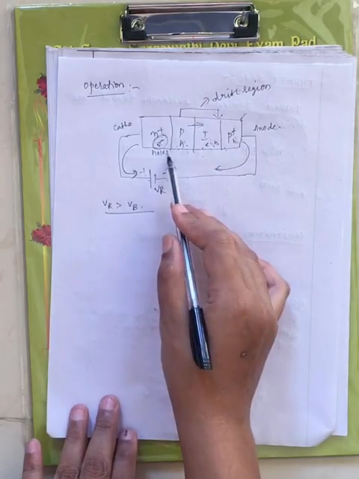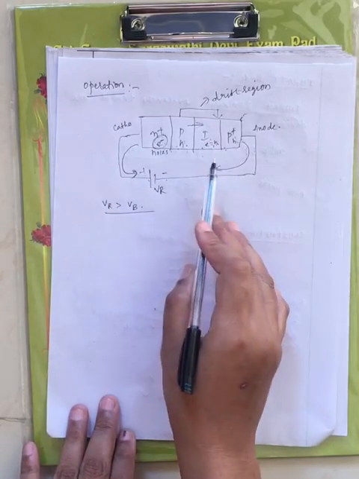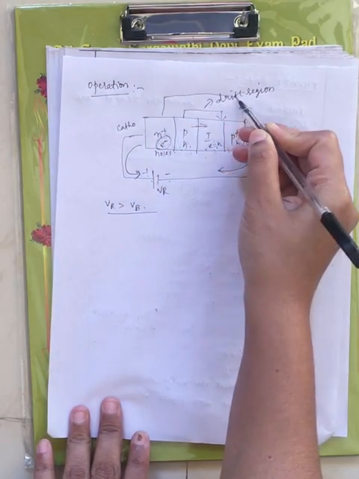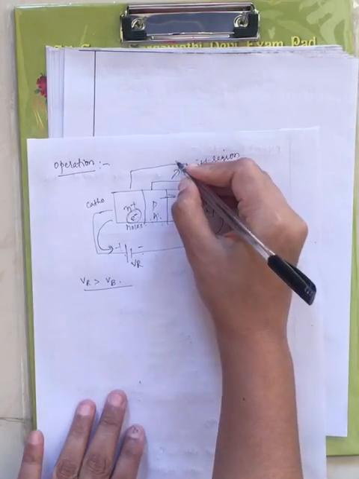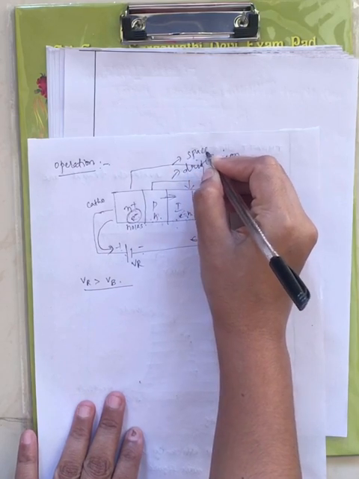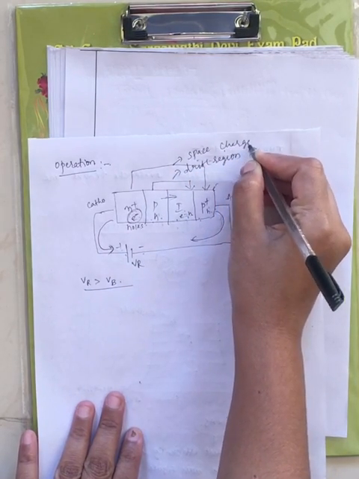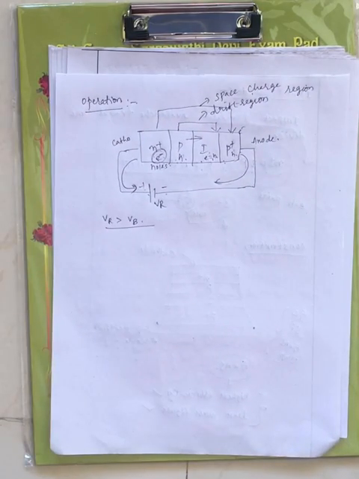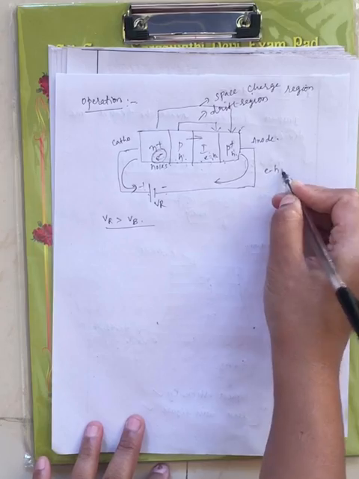Now from N plus to P plus, this is nothing but your space charge region. This is your space charge region, where the combination of electrons and holes, the EH pair, will occur.